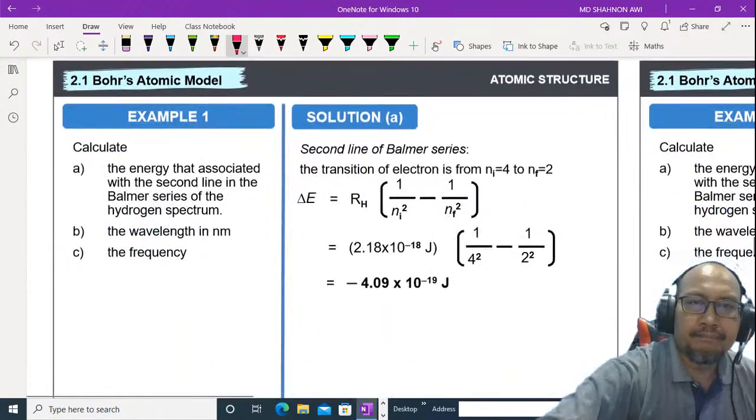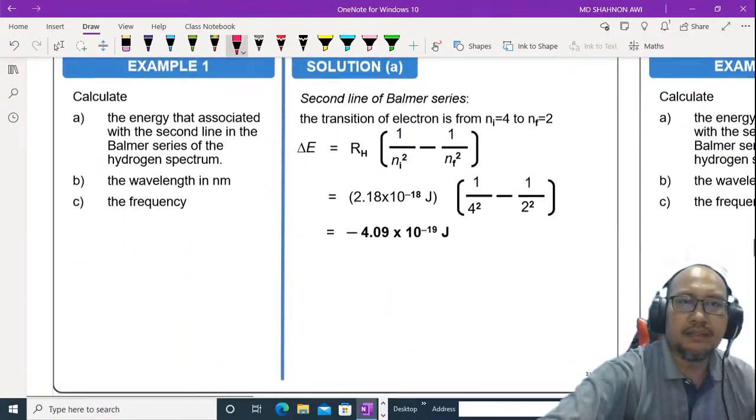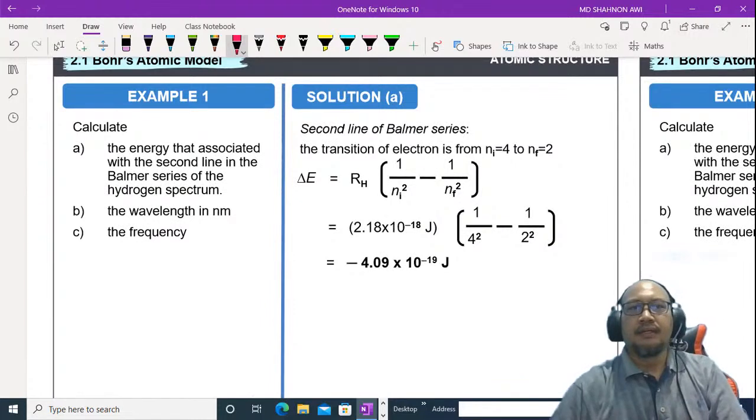All right, we look at this example, the second example here.